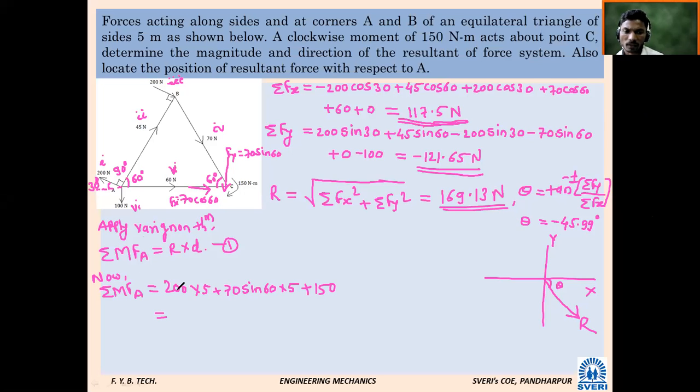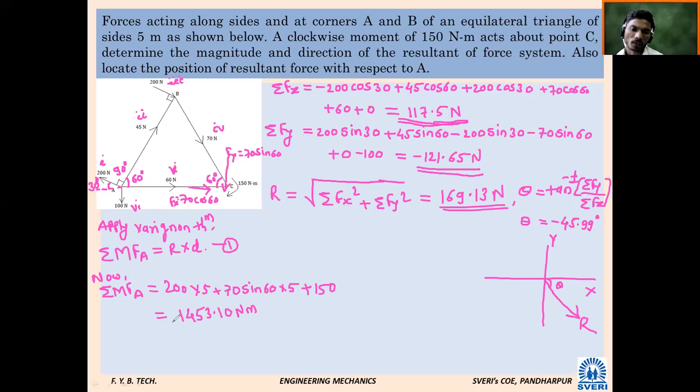1453.10. Tell me one by one digit. 1, 4, 5, 3, point 1, 0. Yes, sir. Newton meter.